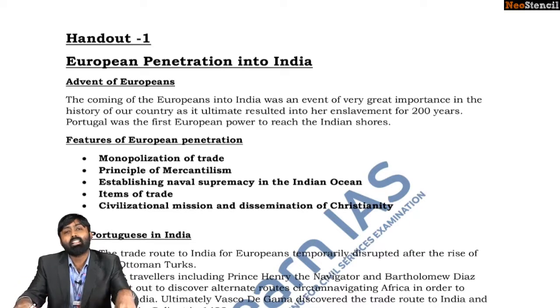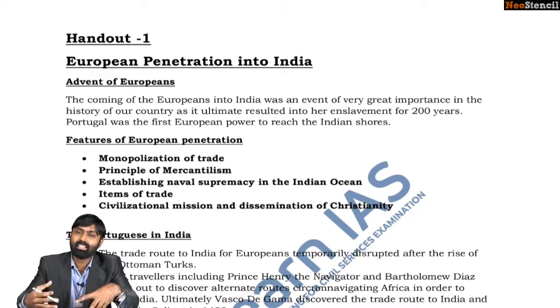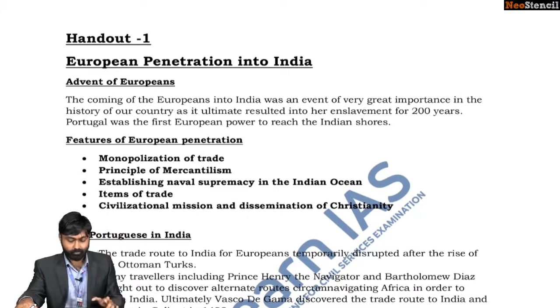And after this competition, the ultimate victor among the competitors was of course the British, who then managed to subsequently create a colonial empire. So this is the story of the entire thing. They were mutual competitors, very hostile towards each other. They were more hostile towards each other than any other trading group. There were Indians, there were Arabs, there were Turks, but the Europeans were mutually hostile towards each other more than anyone else. So that is something that one must remember.